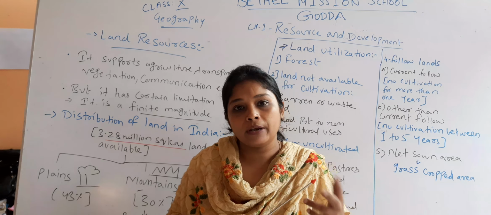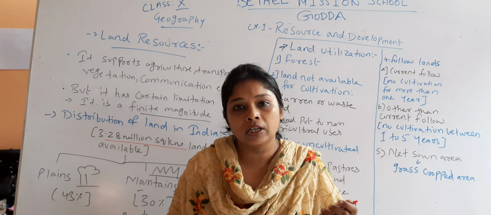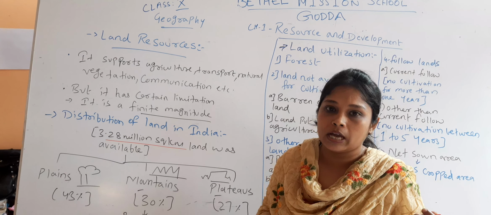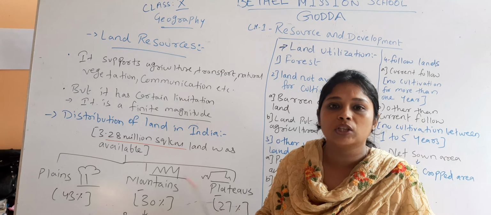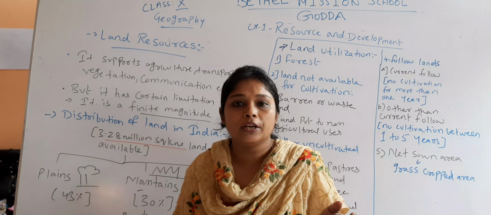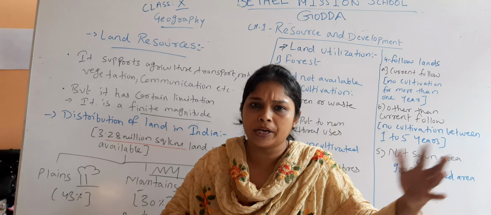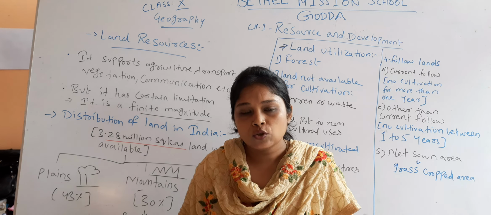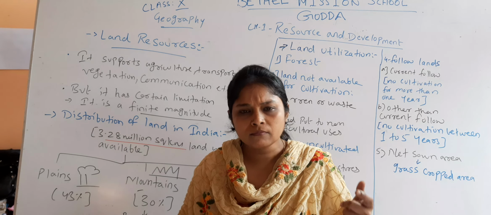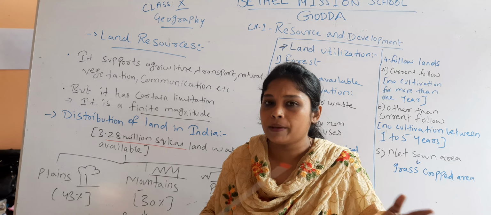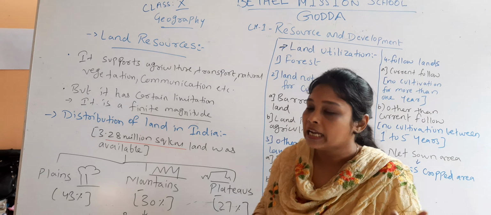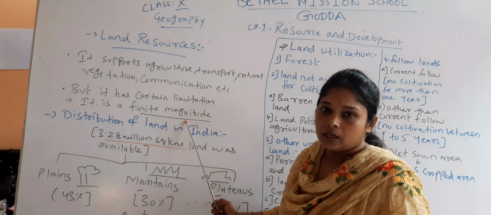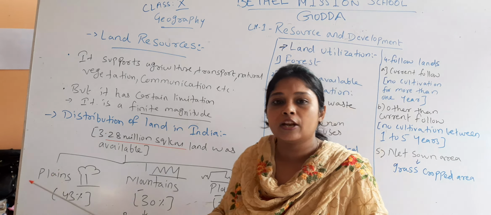As you have learned in your lower classes, we have 72% water and 28% land area in the whole world. When we talk about the earth, 72% is covered with water and 28% is land. On that 28% we have forests, mountains, and many different categories of land. That 28% of land cannot be extended or reduced. That is why we say that land is a finite magnitude. It has a limitation that it cannot be extended or reduced.